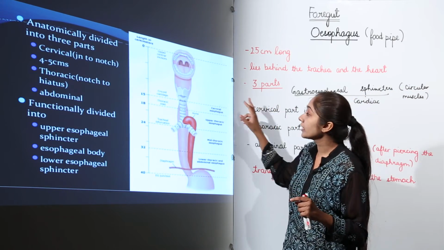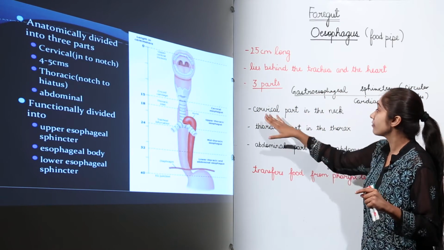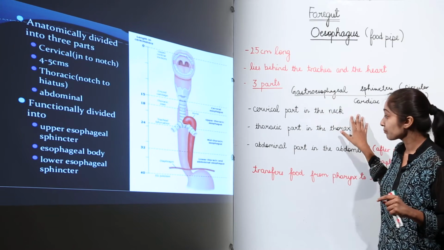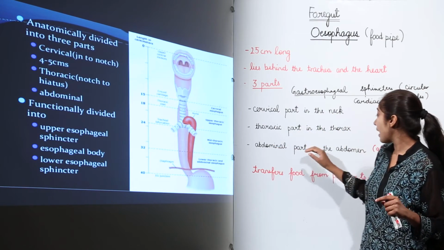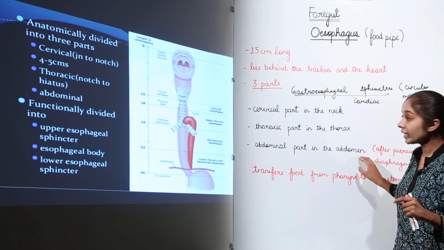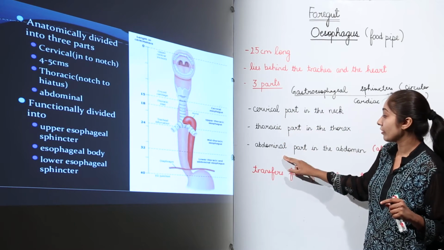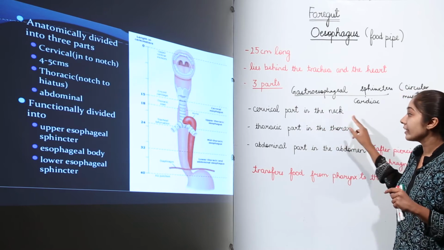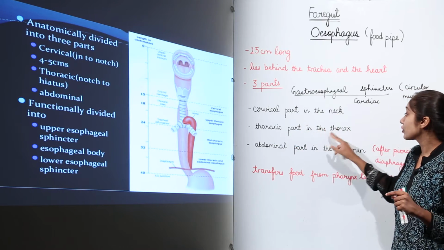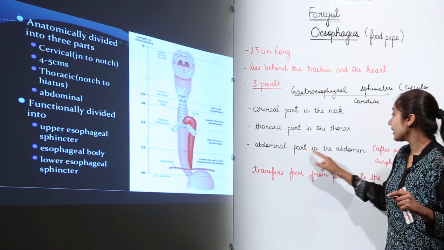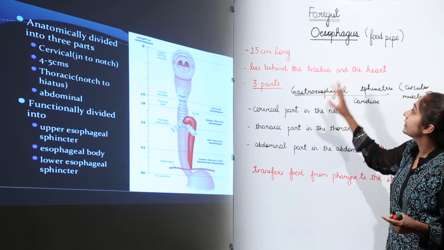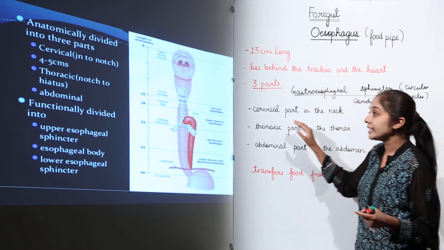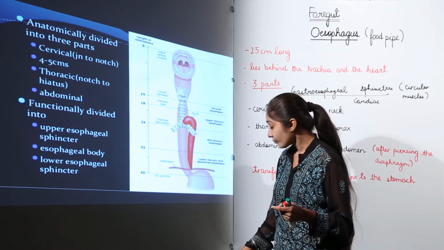So, this is how there are three parts. Just remember, the cervical part is in the neck, the thoracic part in the thorax and the abdominal part in the abdomen. Okay. So, this is how anatomically the esophagus is divided into these three parts.